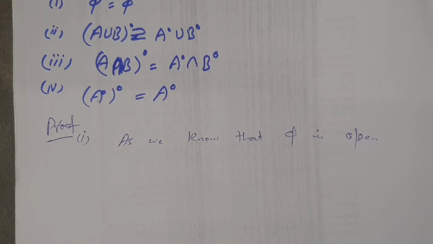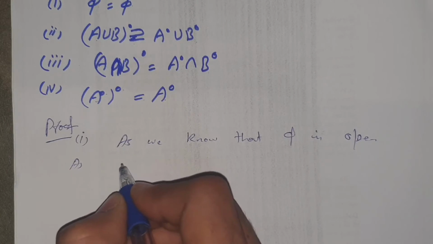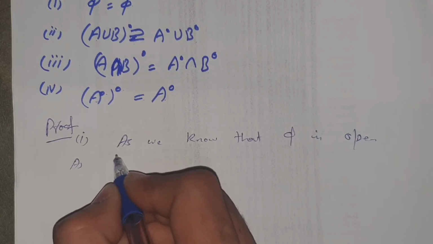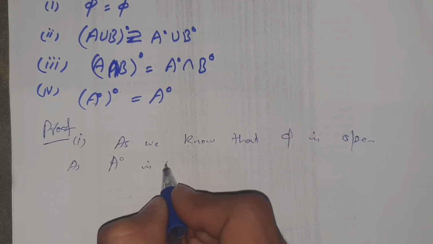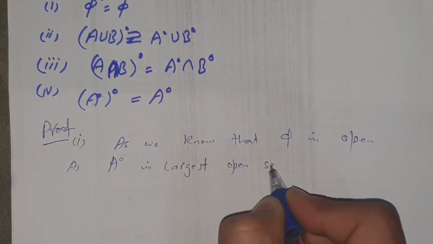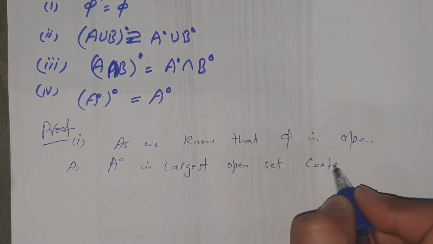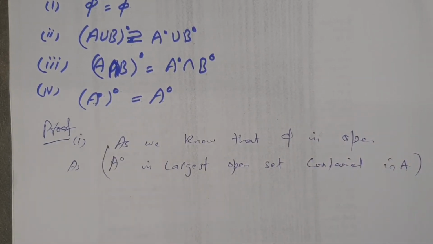Phi is open, and the interior of A is the largest open set contained in A. This is the definition of interior.